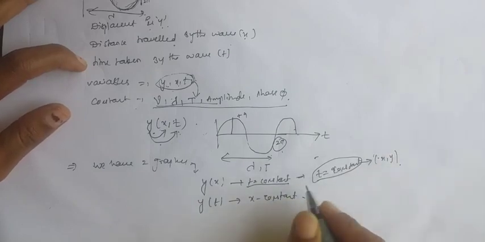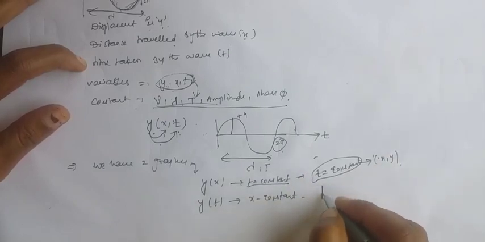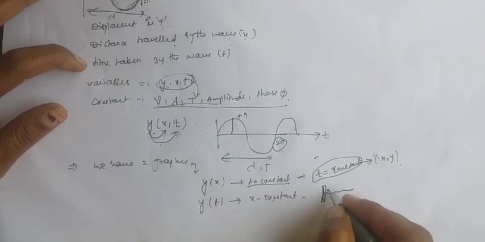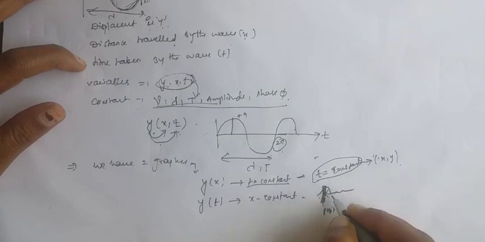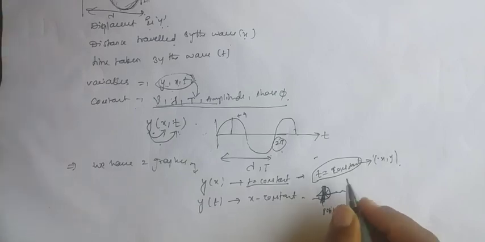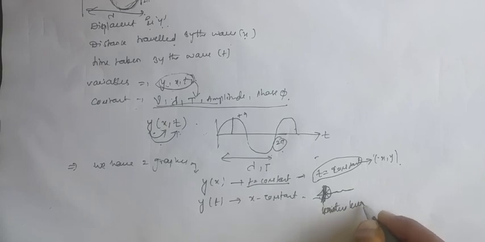But here when x is constant means, just consider here is one position. You can stand here, and these are the waves which are touching you. So the position is the same. At this position, the wave is touching you. At one level the water is like this, at another level the water is like this, at another level the water is like this. So the water level is changing.